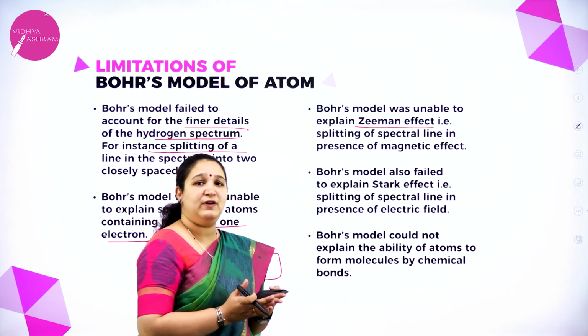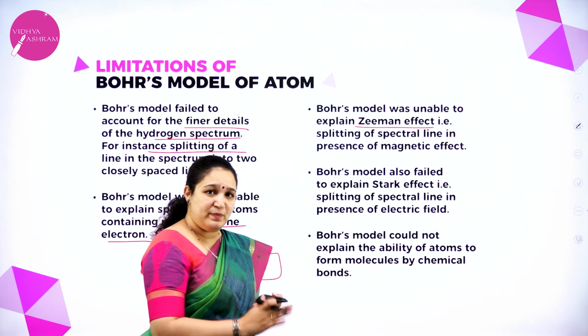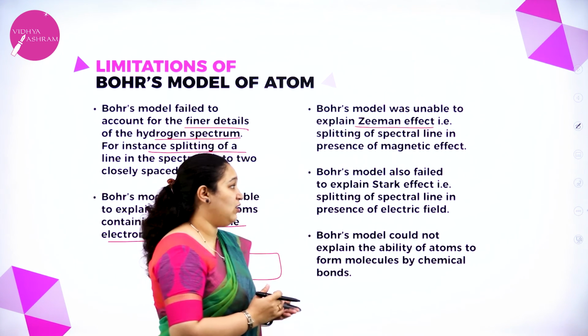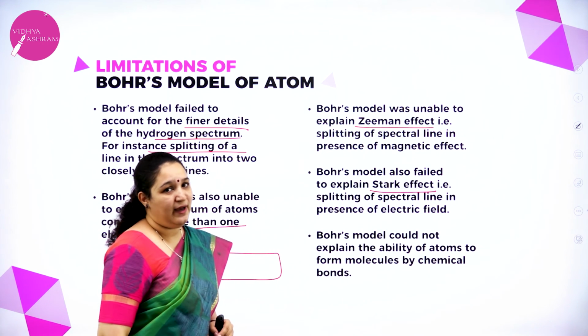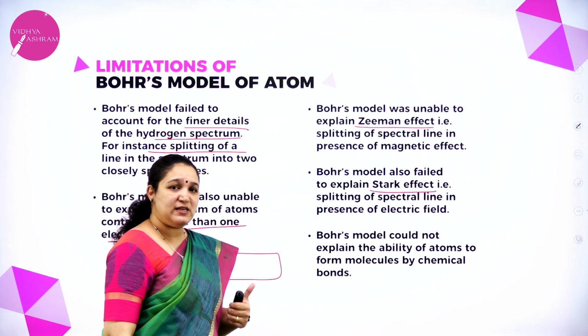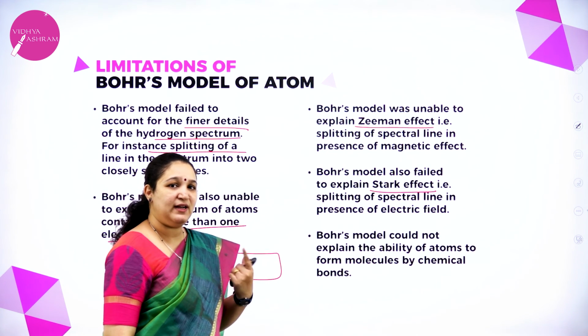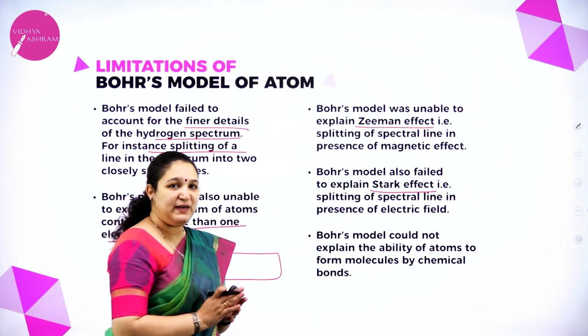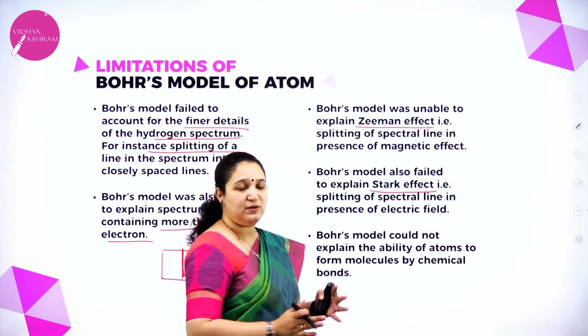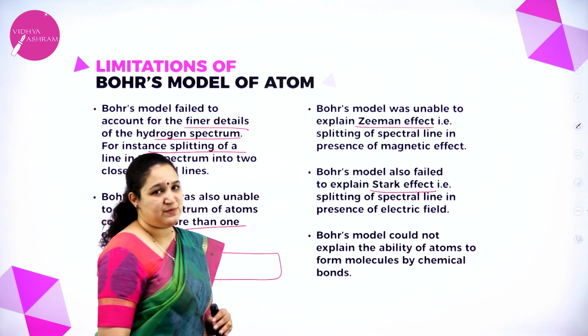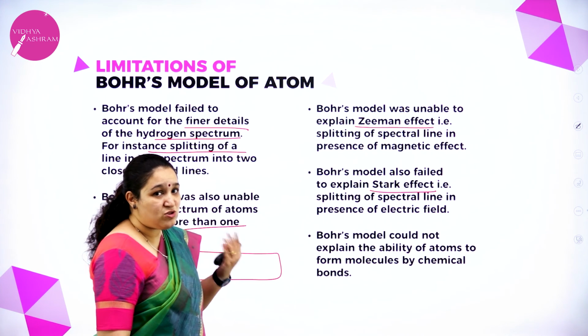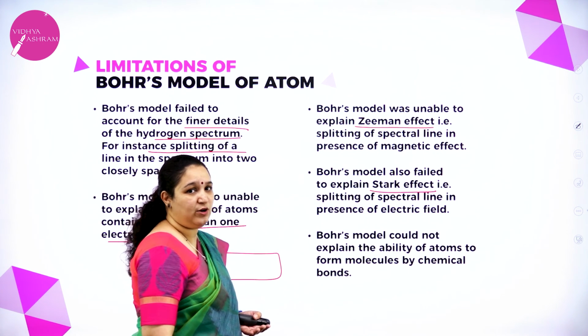Also, if an electric field was applied, then also there would be splitting, and that effect is called Stark effect. Even that Bohr could not explain. So Bohr could not explain the Zeeman effect and Stark effect, that is splitting up of the spectral lines further in the presence of magnetic field and electric field respectively. So that is also a limitation of Bohr's atomic model.